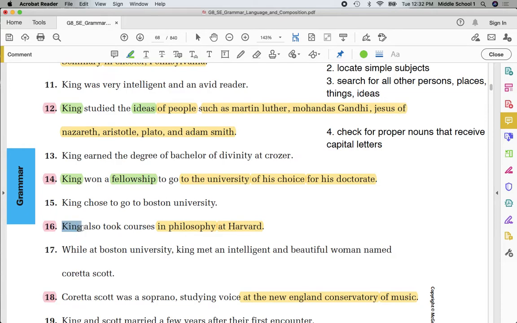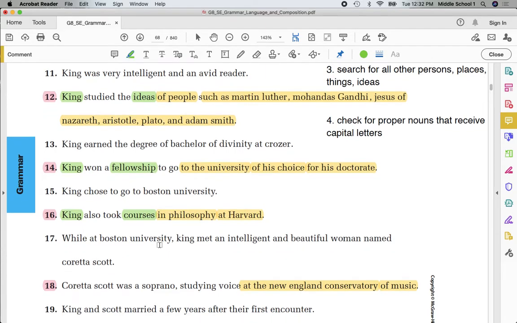16. Subject, king, circle. Courses, underline. Philosophy, underline. Object of the preposition, circle, Harvard. Everything appears to be capitalized.